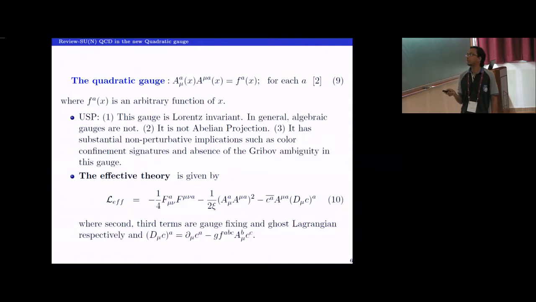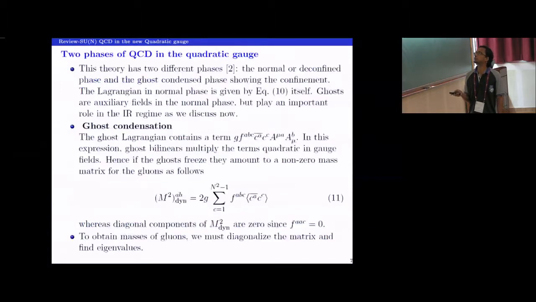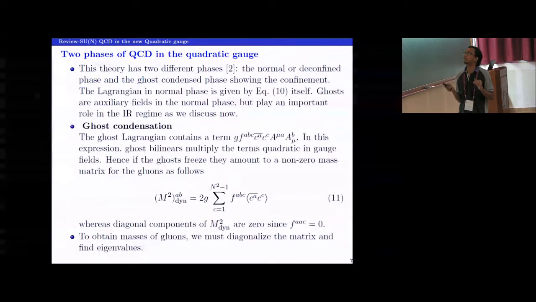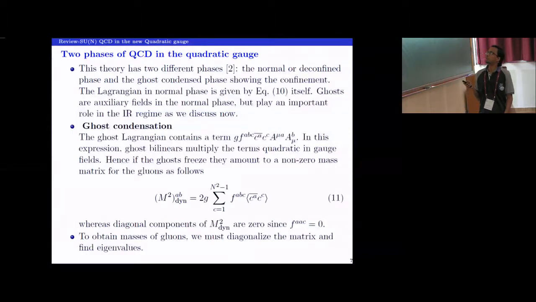And here in the Lagrangian, these A indices are summed over. Okay. So the theory has two phases. One is the deconfined or the normal phase, and the other phase is the ghost condensed phase. It has the signatures of confinement. So the normal phase or the deconfined phase is given by equation 10 itself, and the ghost condensed phase is what I discuss now. If you concentrate on the ghost term, which I described earlier, it has this component also.